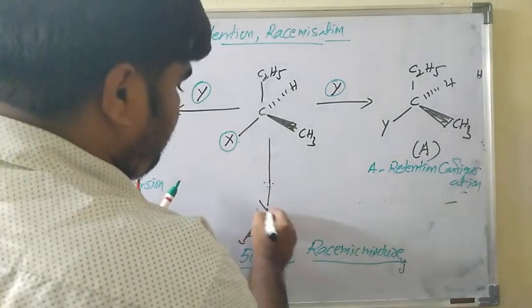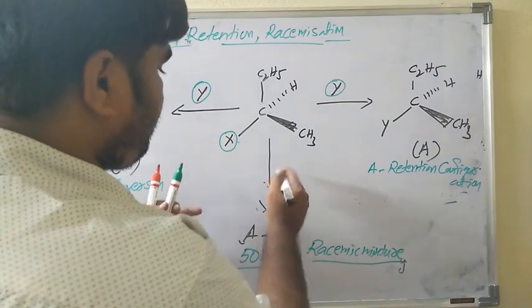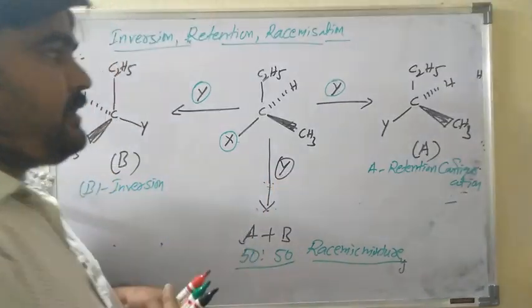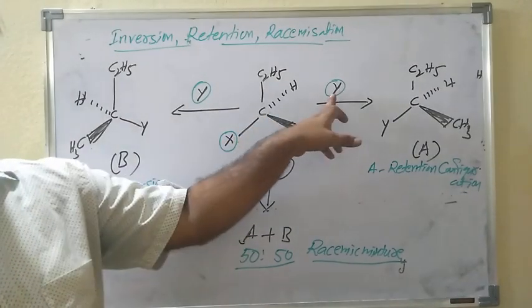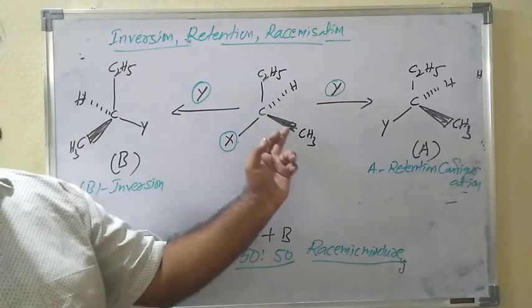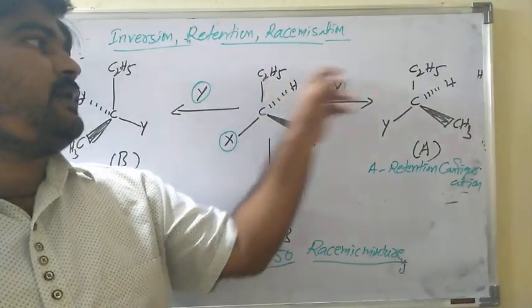This is the important point. In this reactant molecule the X group is replaced by Y. The methyl group is on the right side, here also on the right side, and hydrogen is on the same side.